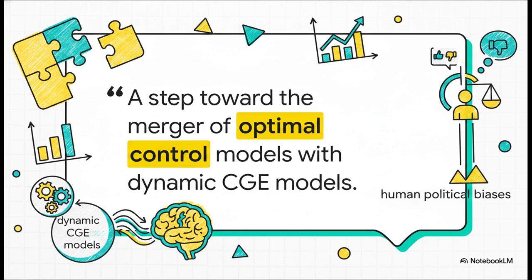It takes these massive mathematical models of an entire economy, called dynamic computable general equilibrium models, and literally merges them with optimal control theory. Crucially, Kim's work figures out how to explicitly inject human political biases right into the strict math. It mathematically answers exactly what happens to an economy when a government has subjective, explicit policy preferences.